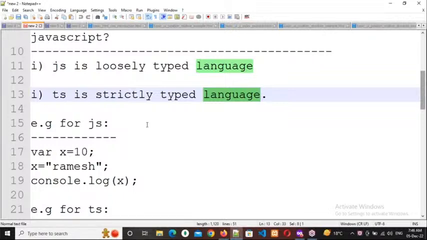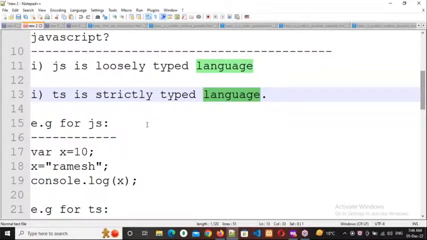Whenever you are dealing with data, you should assign it to a variable. Whenever you declare a variable, at that time only, you need to tell what type of data it should accept always. That is in the strictly typed languages.